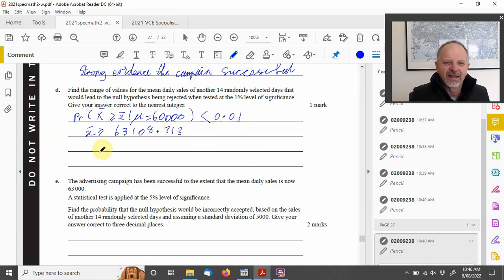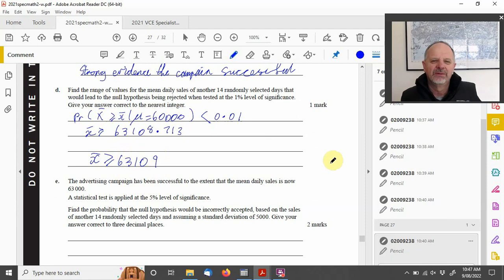So what we need is a mean value greater than or equal to, and that's when they talk about the range, greater than or equal to 63,100, and in this case we need to round it up. So we need to go bigger because it's bigger than the 0.7, 8.7, so bigger is the 9.